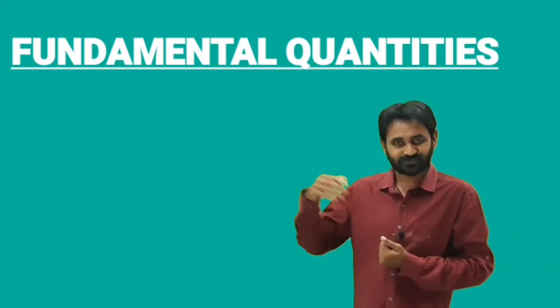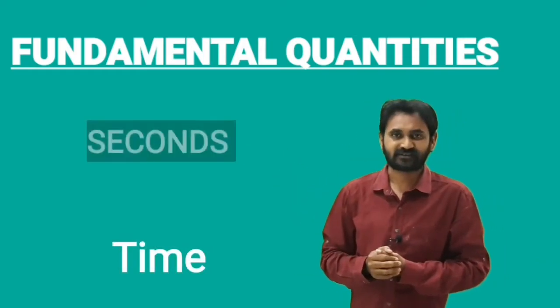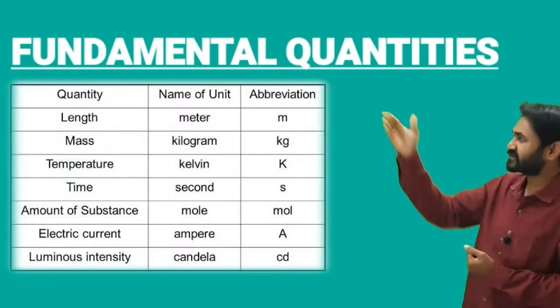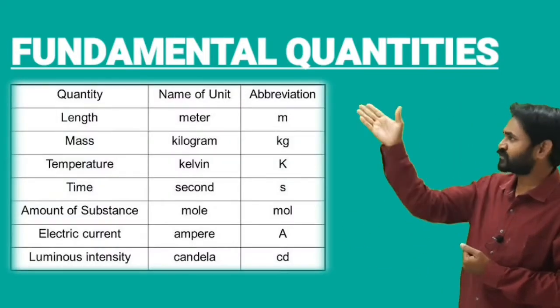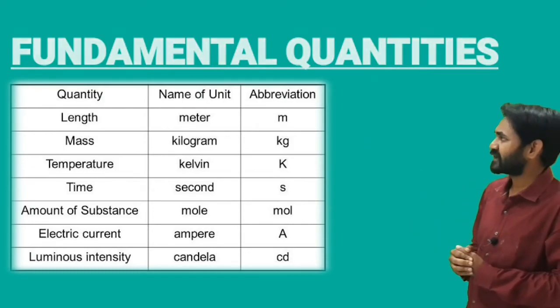And for example, the next one is time. Time is always measured in seconds. So these three are the fundamental units, and here is a tabular column which shows the symbols as well as units of these fundamental quantities. And let's go for the next topic.